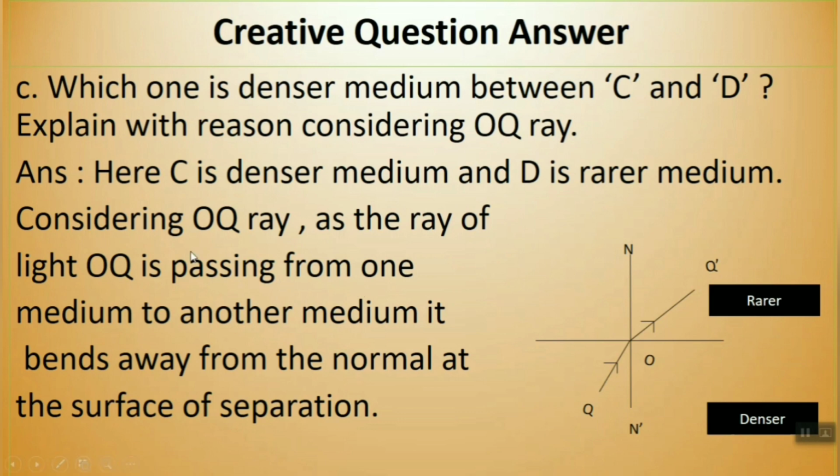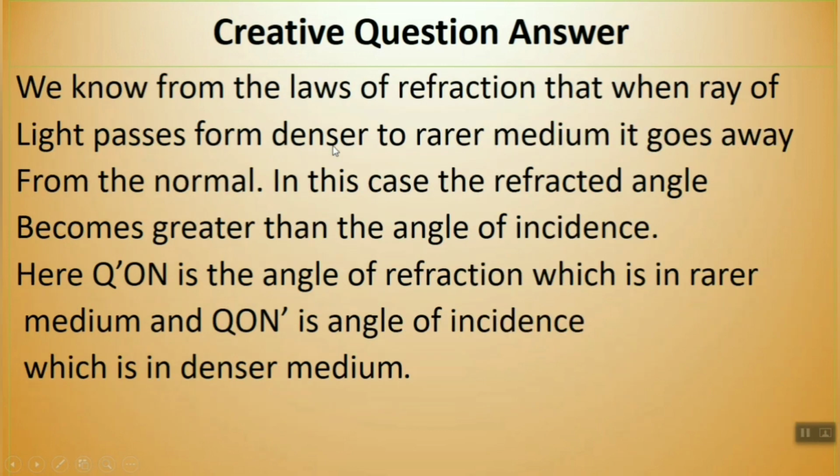Maybe my words become confusing to you. Okay, let's come. Considering the OQ ray as the ray of light, OQ is passing from one medium to another medium, it bends away from the normal at the surface of separation. So we know from the law of refraction that when a ray of light passes from a denser medium to a rarer medium, it goes away from the normal.